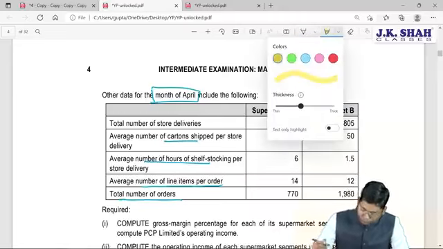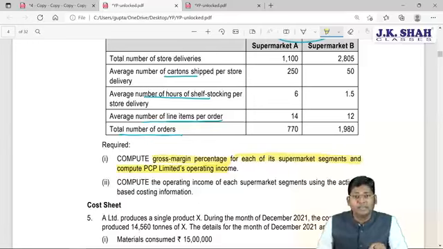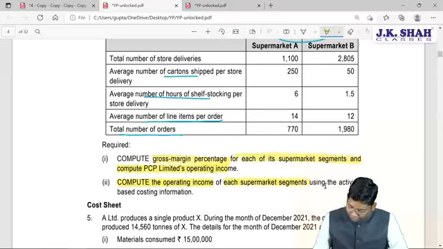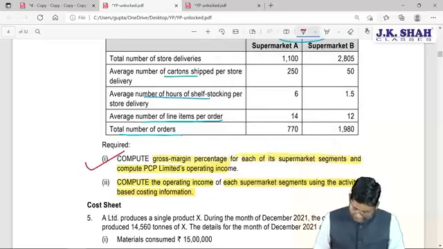What do we need to do? The question says you should compute the gross margin percentage, that is, the gross profit ratio for both the supermarkets, right? Then you should also compute the operating income. What is operating income? Your gross profit minus other expenses gives you your operating income for each supermarket segment, using the activity-based costing information.